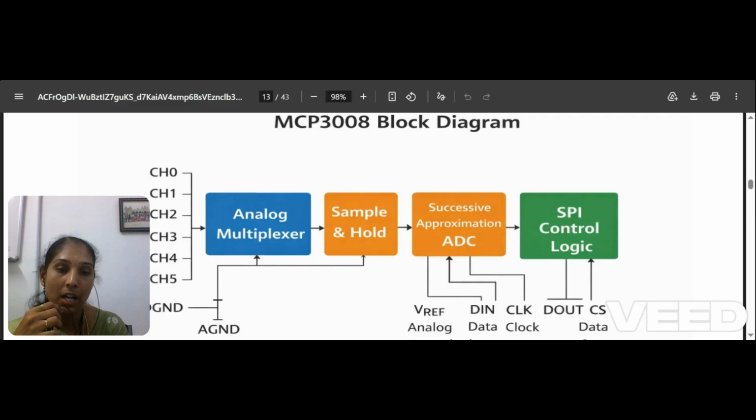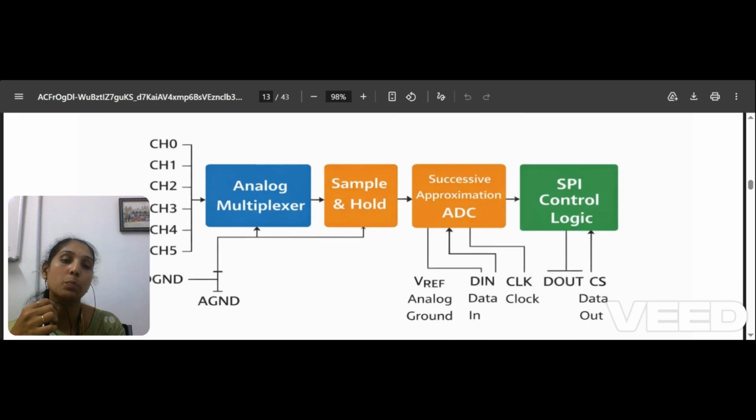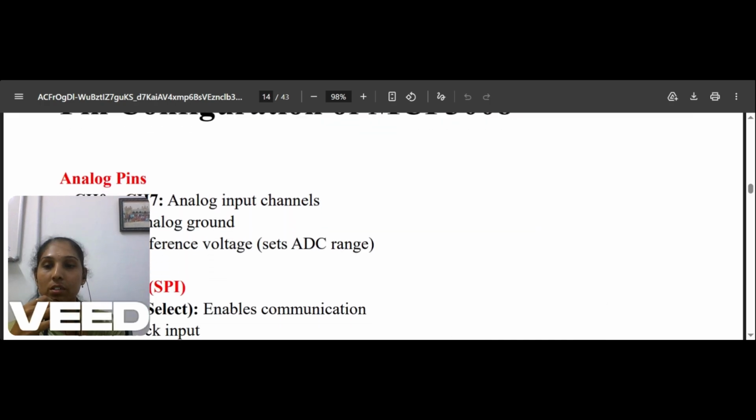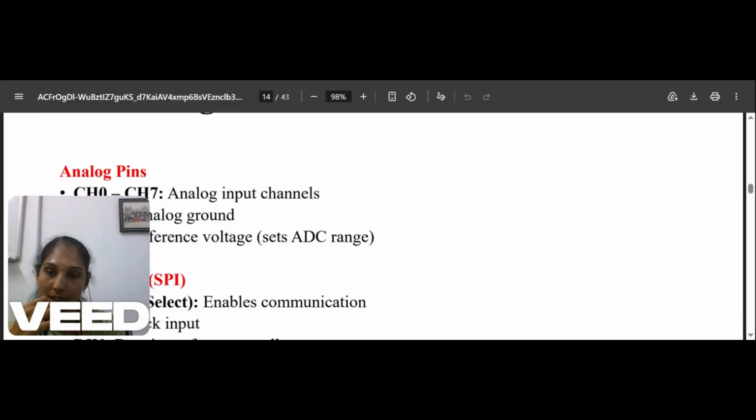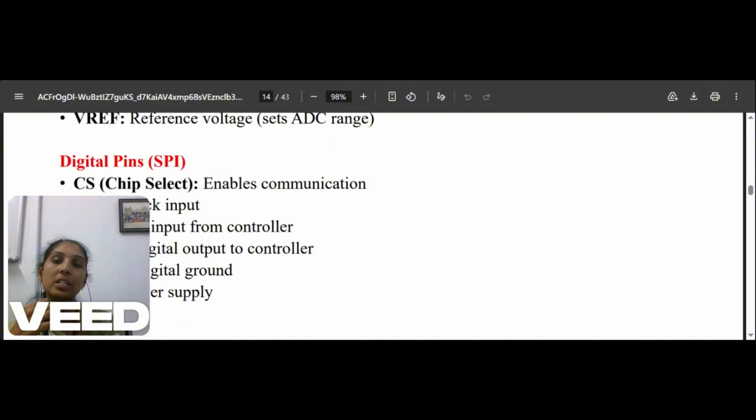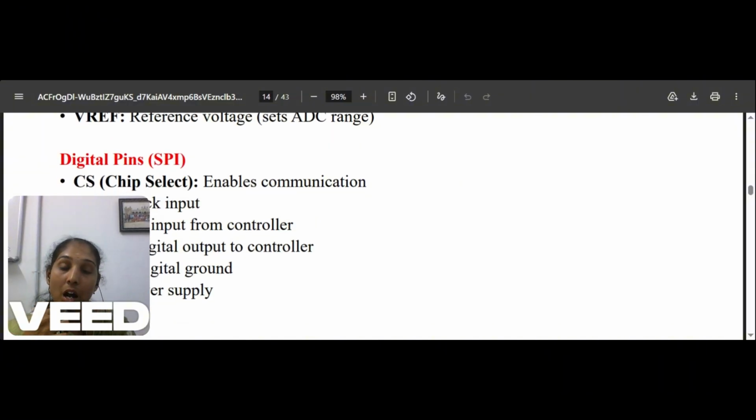Then using the successive approximation ADC, your signal will be converted into a digital code. Then this will be communicated through the SPI protocol. The pin configuration: you have the analog pins CH0 to CH7, analog ground and V reference. So these will be the digital pins. This will help to communicate your digital signal to your master.